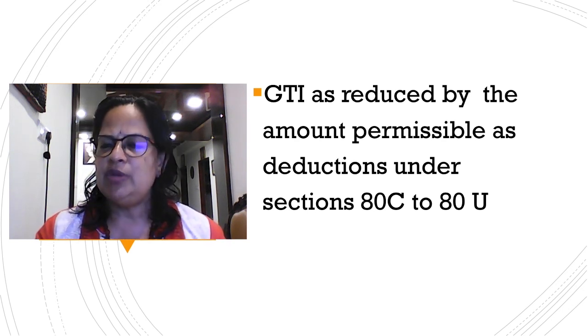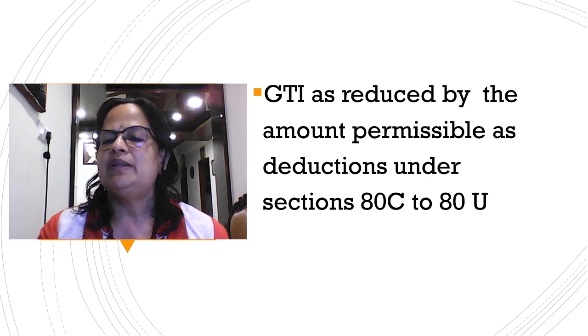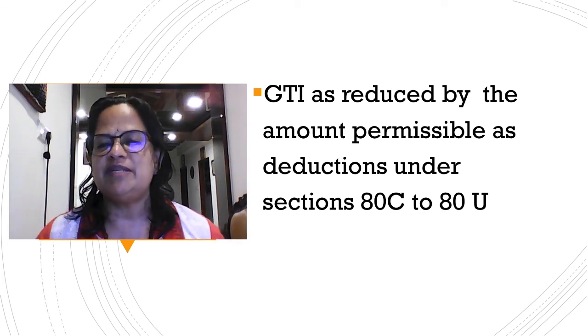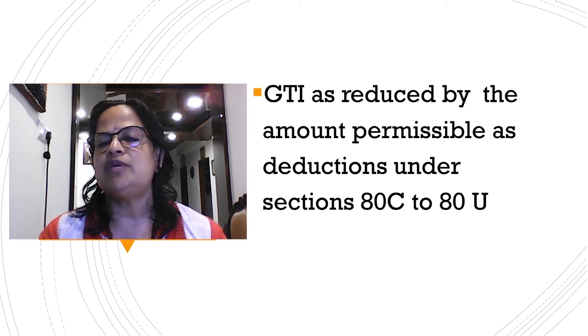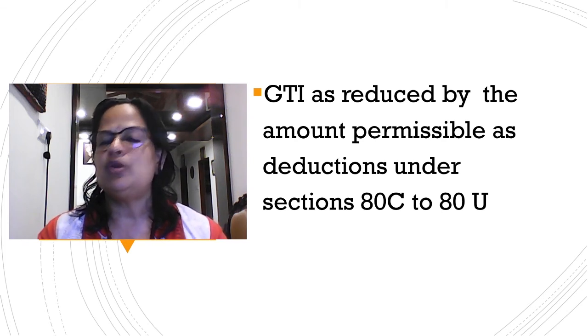Our children's education expenses, principal repayment for the housing loan, insurance payments, LIC payments, public provident fund payments, some 10-12 items are there. If you spend in all these categories, up to 1,50,000 you can reduce from your gross total income.